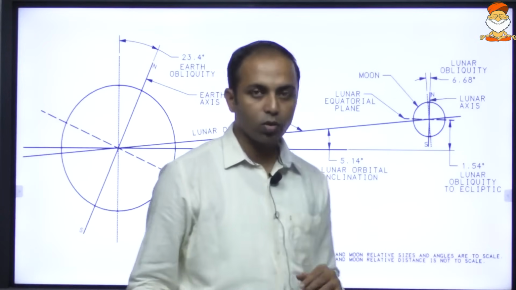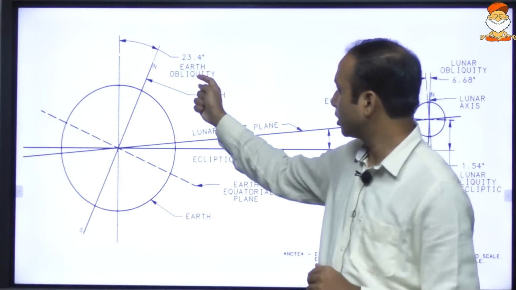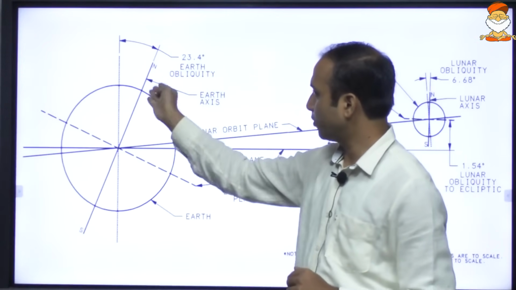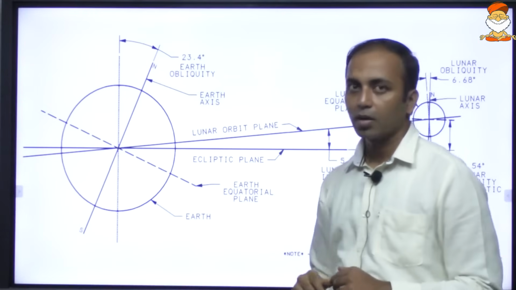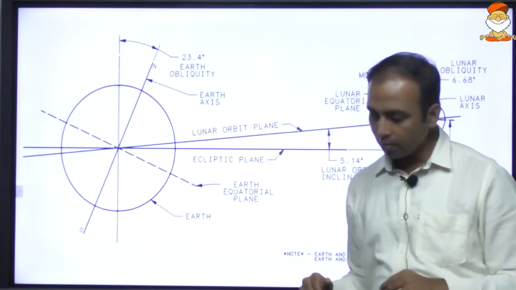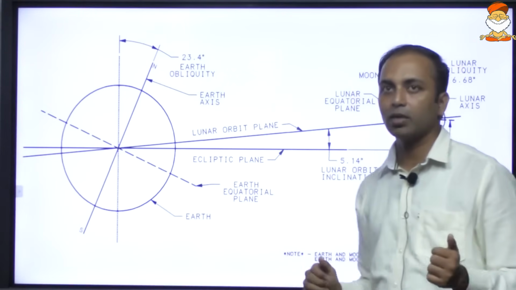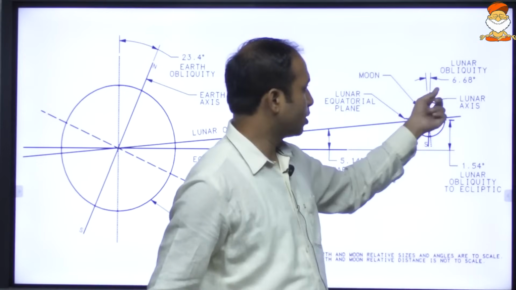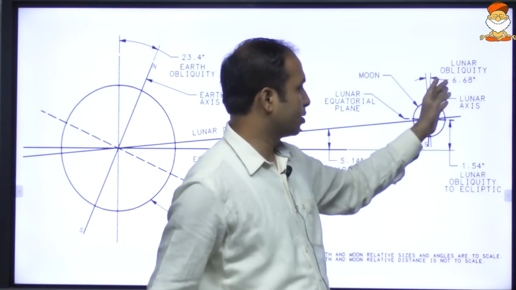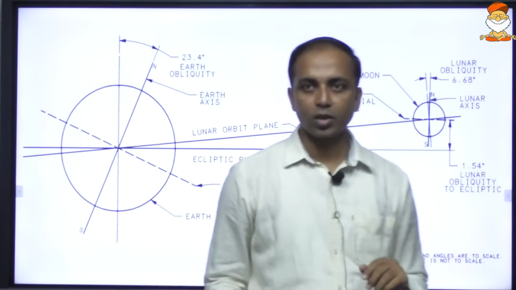Similarly, there is one more point. The Earth is tilted by 23.5 degrees from its main axis. In a similar manner, the Moon is also tilted by a certain degree. The Moon is tilted by 6.68 degrees.